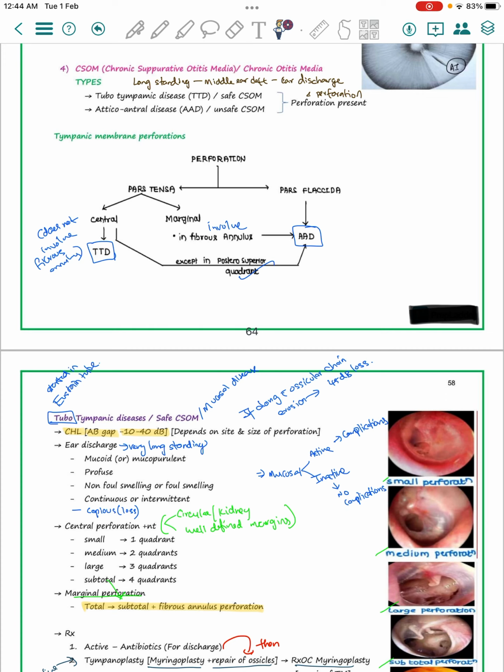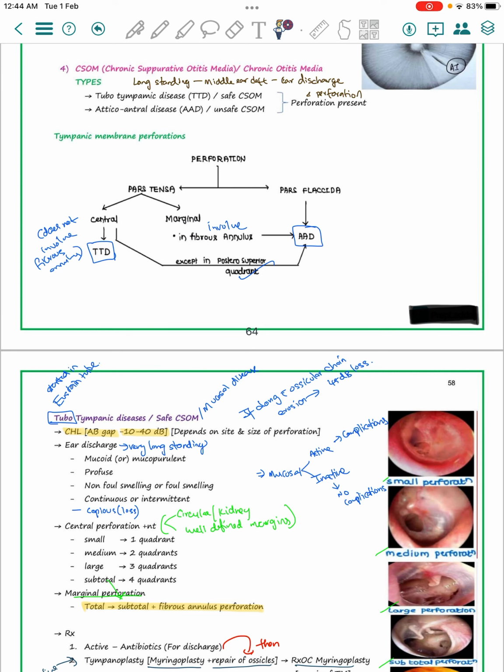Okay guys, depending on the perforation we can classify. There are two parts in the tympanic membrane, the pars tensa and the pars flaccida. If the perforation involves only the pars tensa, it is central. If there is any involvement of the pars flaccida or fibrous annulus, it comes under marginal perforation.